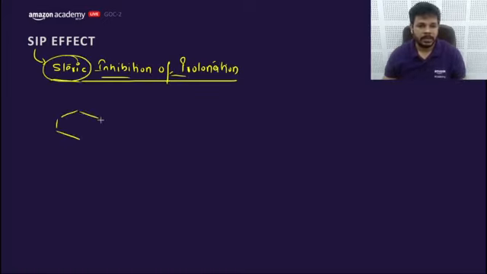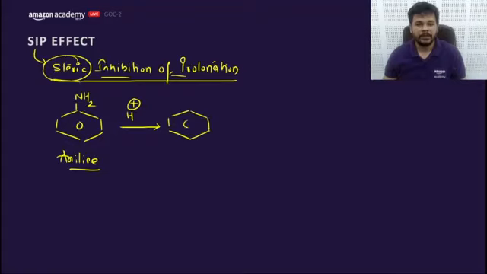Let's move. This SIP effect is only observed in what? Aniline. This is the effect which is observed in aniline only. If aniline gets H plus, this is called protonation, and if something happens and this protonation is inhibited, then it would be called inhibition of protonation. Now what will happen if I haven't learned about SIP,